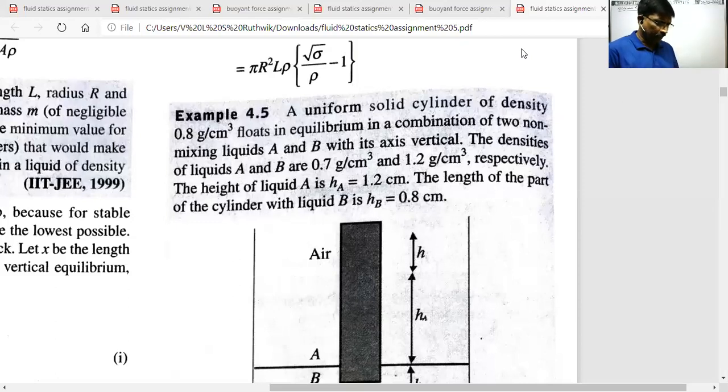Okay, next 4.5 you see. Example 4.5, that is also an important one.